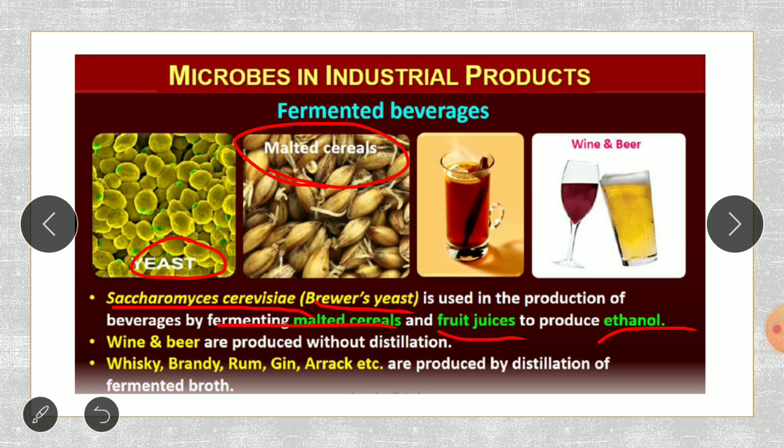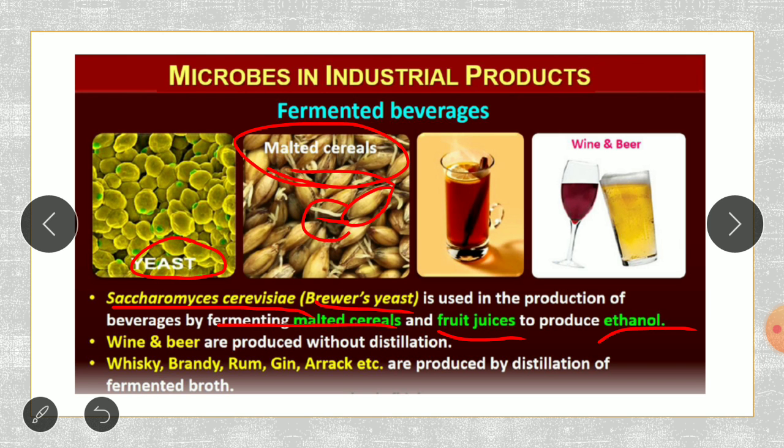Malted cereals are nothing but cereals, first of all, your dals are known as cereals. So small seeds, leguminous seeds, are known as cereals. Here the cereals with the covering are let to grow, they are led to sprout a little.